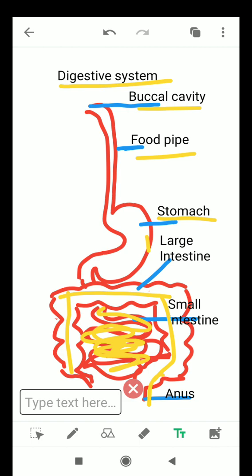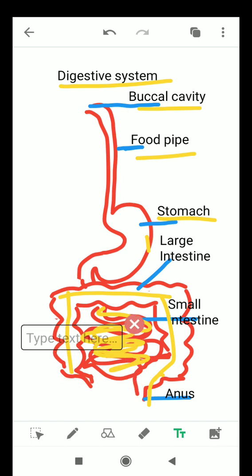So that was today's topic, tongue and the digestive system.